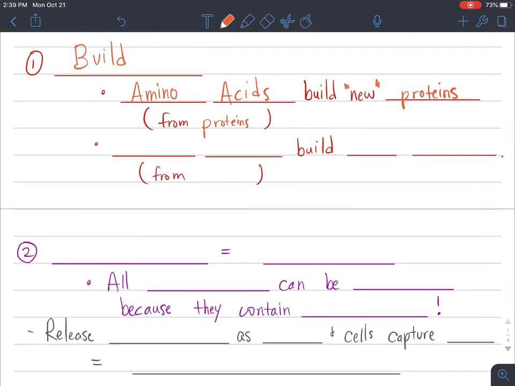Also, when we eat, we don't only eat proteins, but we also eat fatty acids. And fatty acids are the monomers, the smaller building blocks from fats. So when you eat fats like olive oil or butter or avocados, these fats then build our cell membranes. Our cell membranes are made out of fats, and so when we put fats in our body, we recycle those to create our cell membranes.